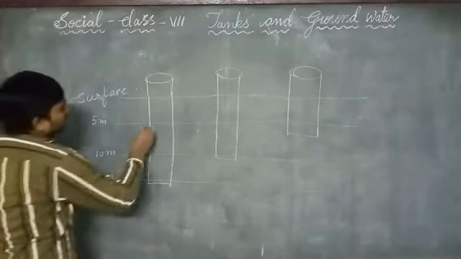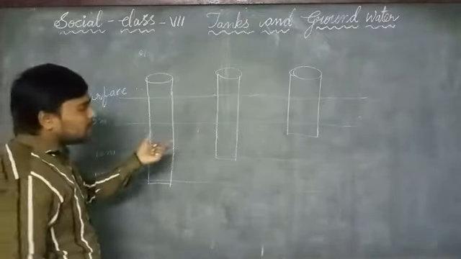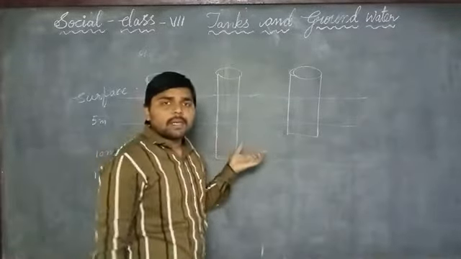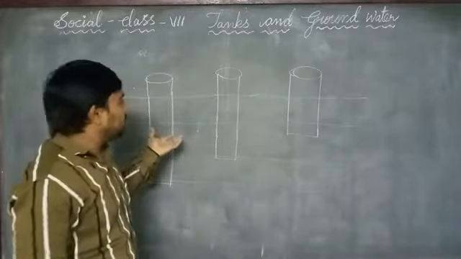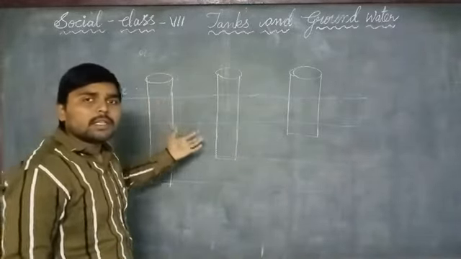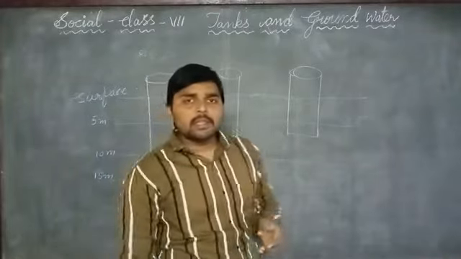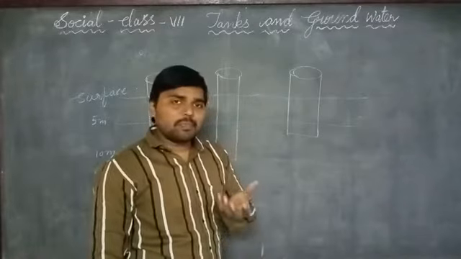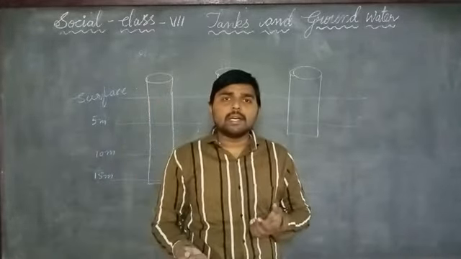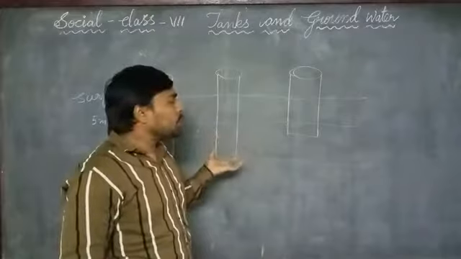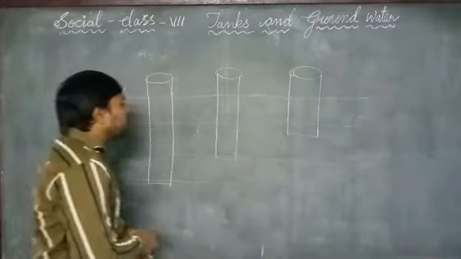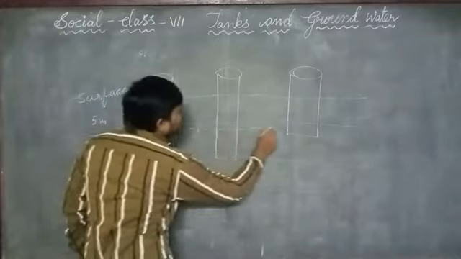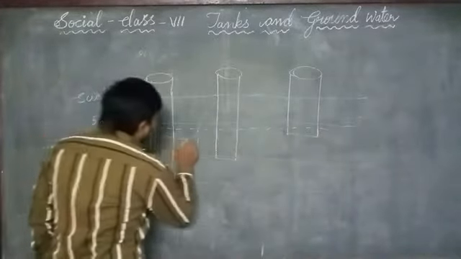During the months of the monsoon season, the underground water becomes very near to the ground. Why? Because in the monsoon season there are heavy rains. That's why the water percolates under the ground, and the water levels become very near to the ground. Now let us see. This is the water level.